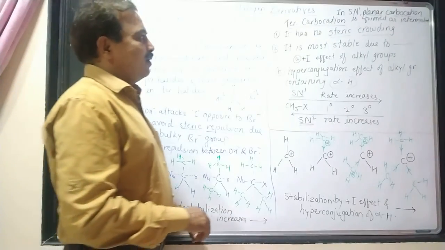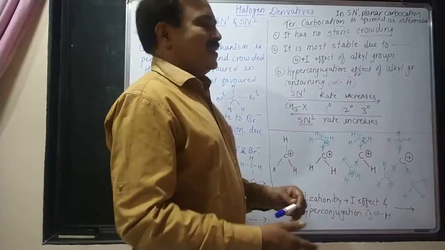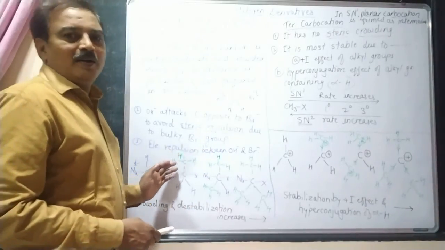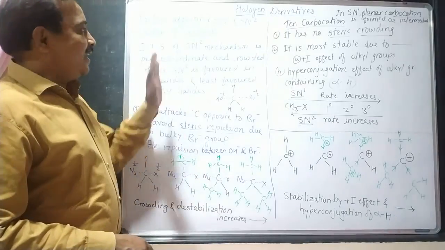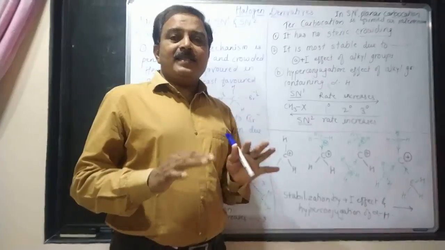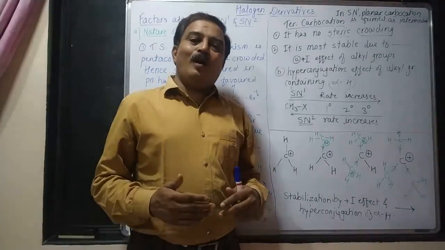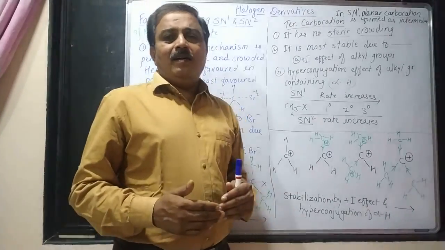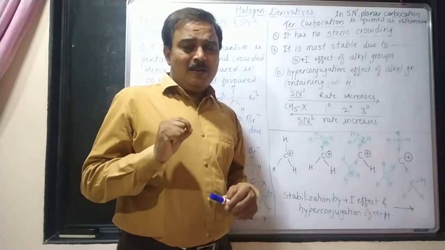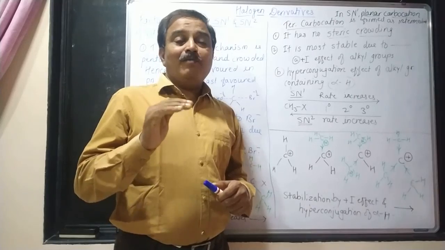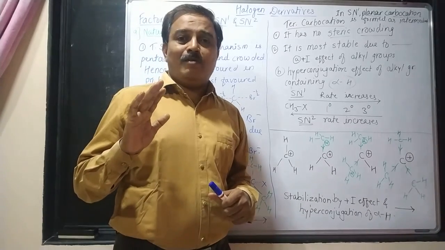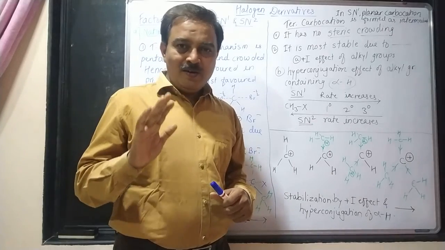Okay. So now we will move towards the SN1 mechanism. Just now we have studied the crowding effect, bulky groups and electronic repulsion in SN2. Now, what happens in case of an SN1 mechanism? As we have studied, the alkaline hydrolysis of tertiary butyl bromide undergoes an SN1 mechanism. And what is the characteristic of an SN1 mechanism? The formation of a carbocation is the very important characteristic of an SN1 mechanism that we have studied.